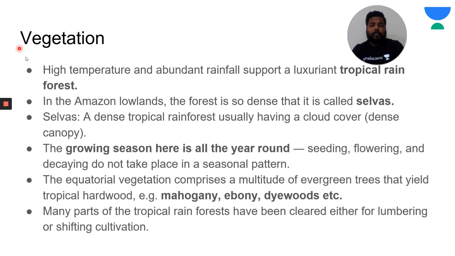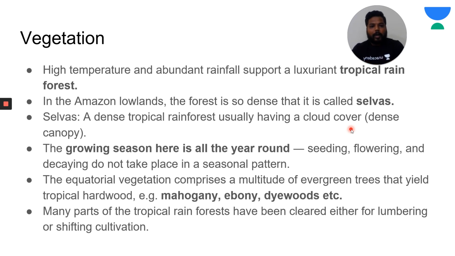And vegetation. When we compare vegetation with that of this equatorial type, as precipitation is high, the vegetation would be high. High temperature and abundant rainfall support a luxuriant tropical rainforest. If you could see in the Amazon lowlands, the forest is so dense that it is called selvas. Clear, selvas are nothing but dense tropical rainforest, usually having a cloud cover. Cloud cover in the sense that they would be having a dense canopy.